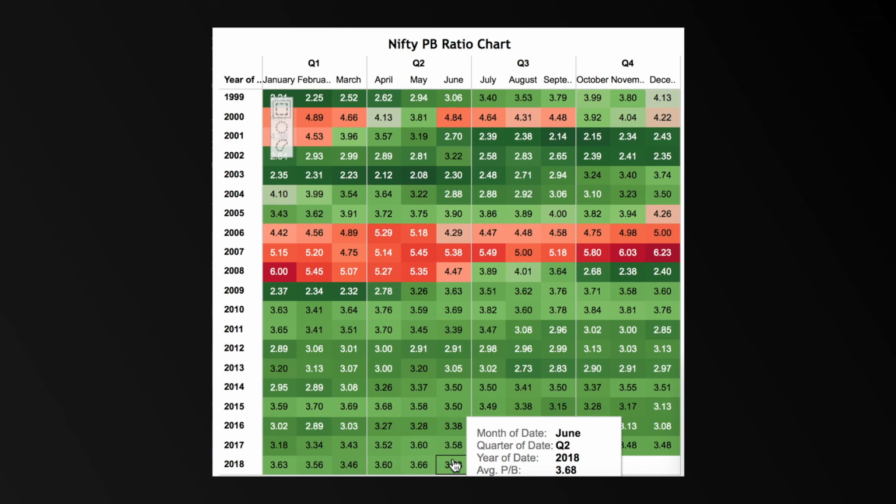Since earnings are good, that is why the PB ratio is not overvalued. The moment the earnings of the companies start falling, that's when the PB ratio will also fall. So, looking at the present data, 50% of the data is suggesting that the market is overvalued and 50% is suggesting that the market is fair valued.